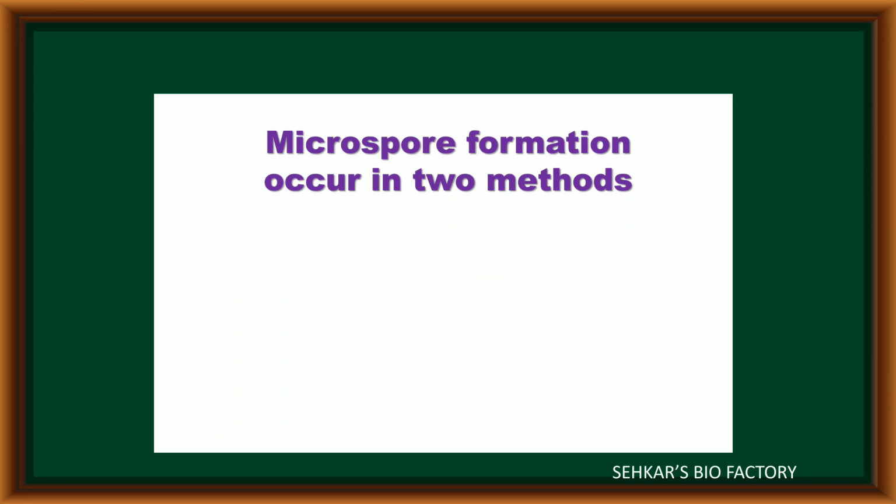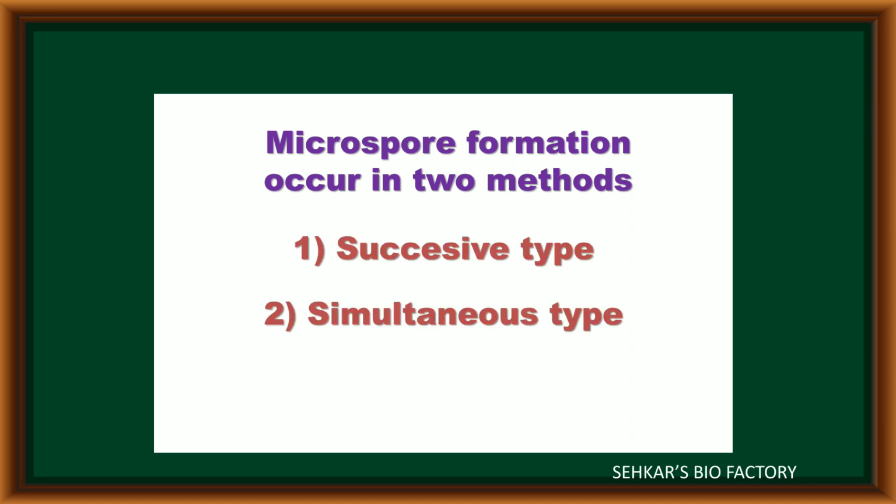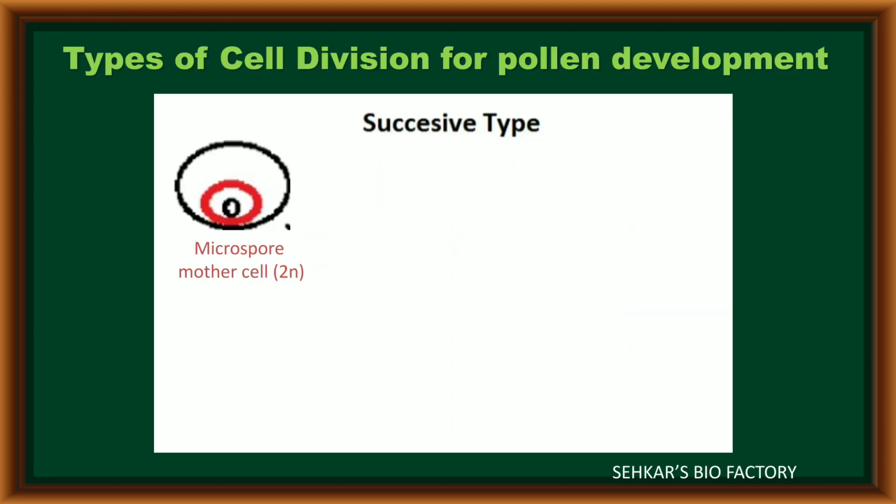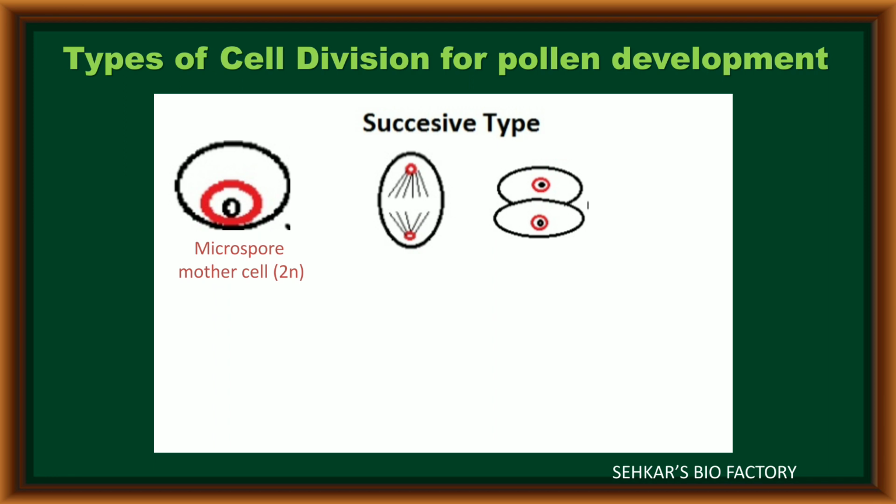During microsporogenesis, the entire process takes place in two methods. One is called successive type, the second one is called simultaneous type. In the successive type, the microspore mother cell, which is diploid in nature, undergoes the first meiosis division. After completion of this first meiosis division, it results in the formation of two haploid cells.